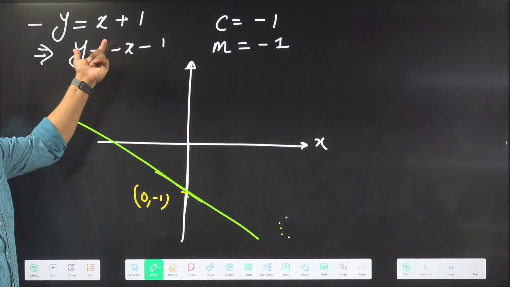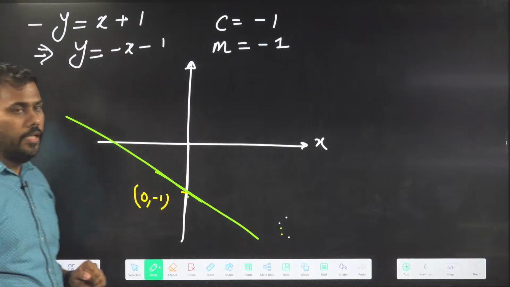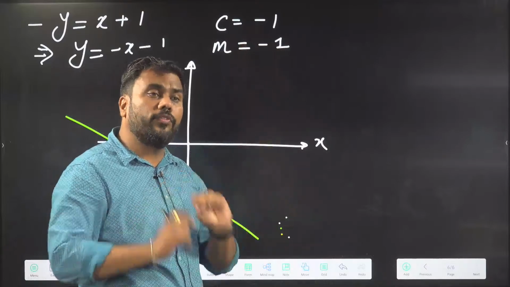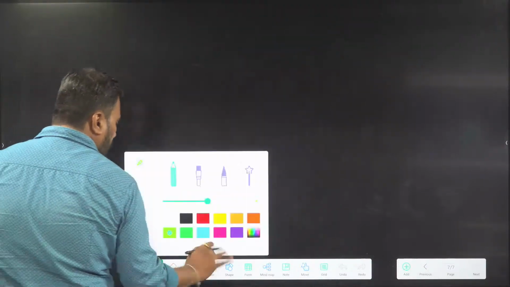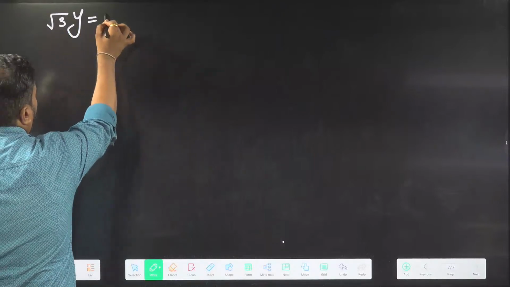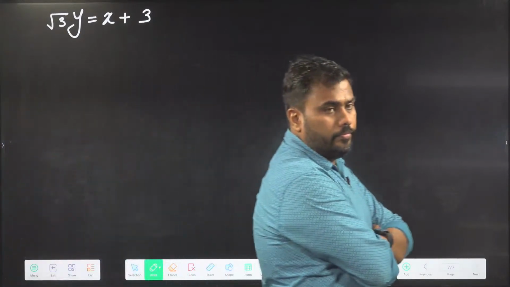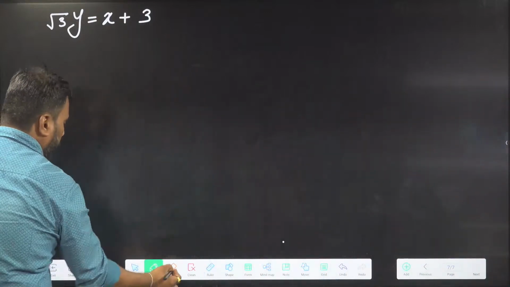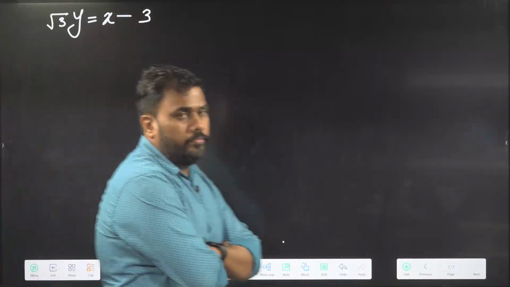So I have again given an equation of a straight line and we have tried to draw the graph of the straight line. In this, both slope and intercept were negative. In the previous question, slope and intercept both were positive. So in the next question, I will give slope and intercept of opposite signs. So take the next example, root 3y equal to x plus 3. Try to draw the graph of this. Take this to be minus 3. Root 3y equal to x minus 3.